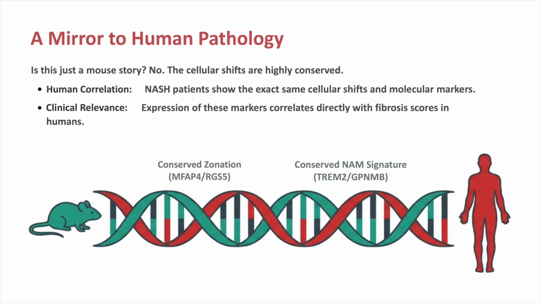A mirror to human pathology. The cellular shifts observed in mouse models are highly conserved in humans. NASH patients exhibit the exact same cellular shifts and molecular markers, including zonation markers MFAP4, RGS5, and the NASH signature, Trem2, Gpnmb, which correlates directly with clinical fibrosis scores.